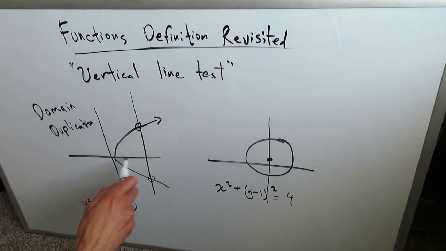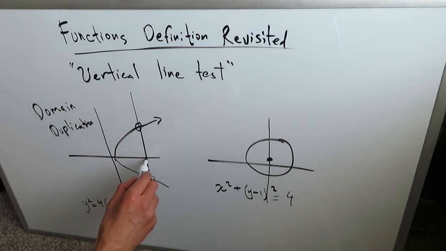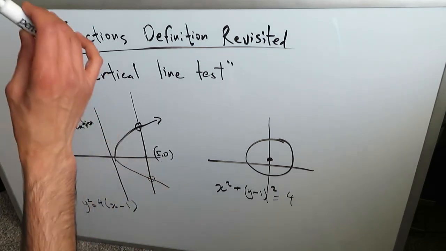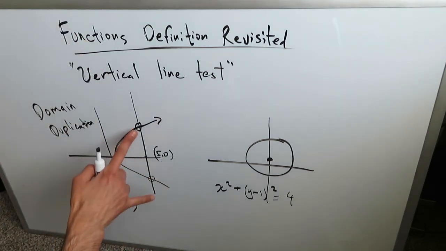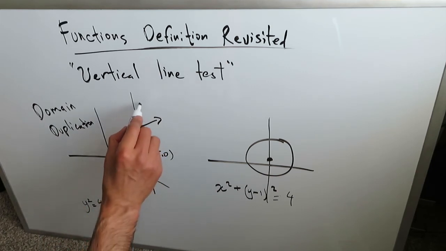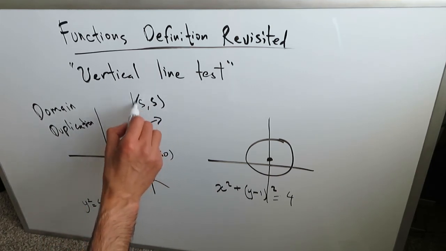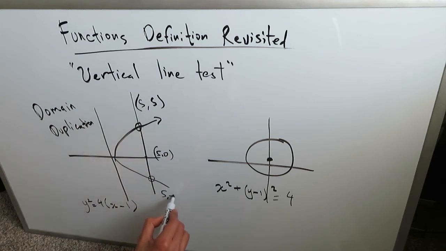Look over here. Let's assume this point over here was like a 5, 0. You have a vertical line extending through it and intersecting the curve at 2 points. You know what this point could be. It could be 5, hypothetically a positive 5, and down here you can have a 5, -5.